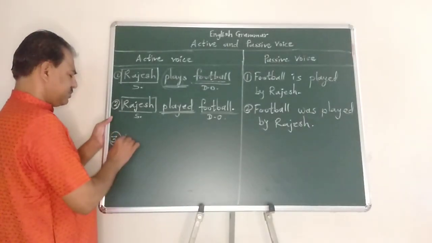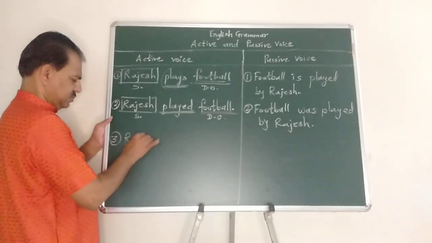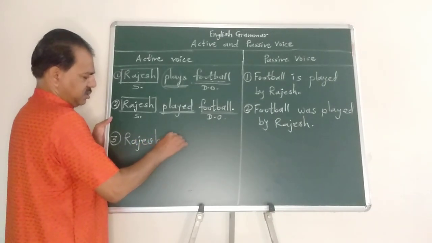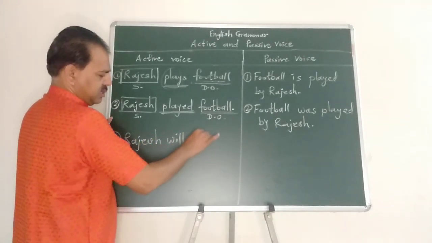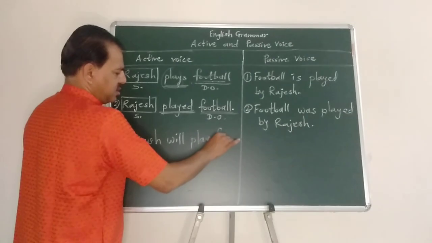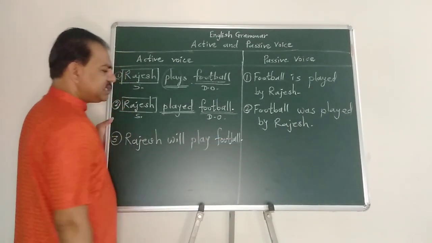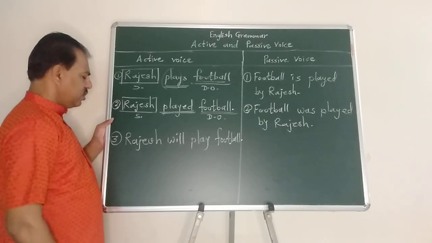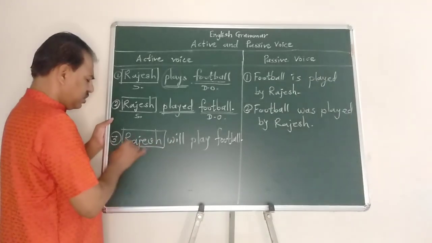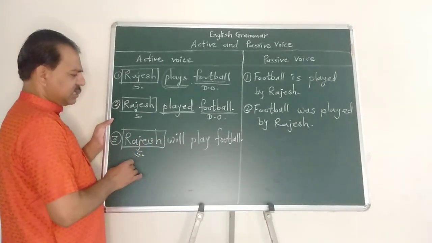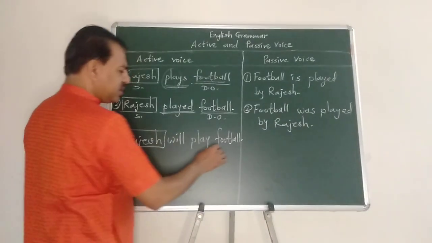Now number 3. Rajesh will play football. Who will play football? Rajesh. I got the subject. What will Rajesh play? Football.